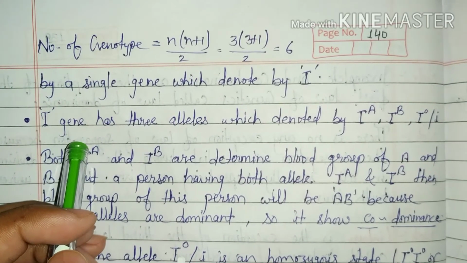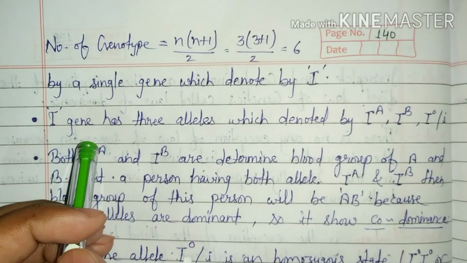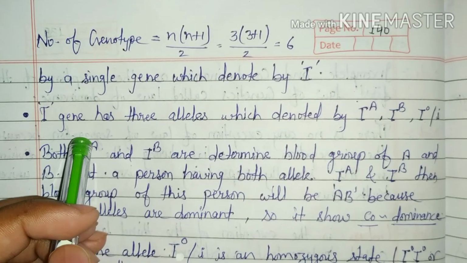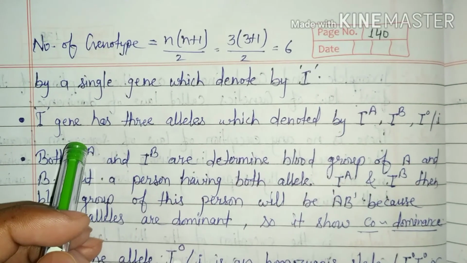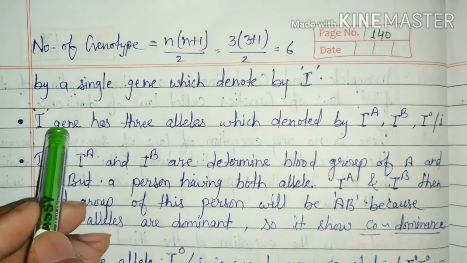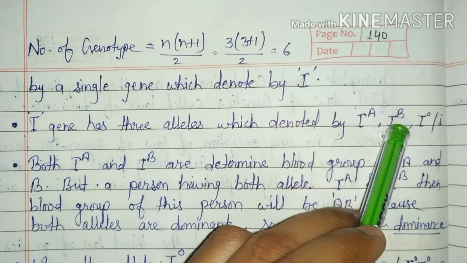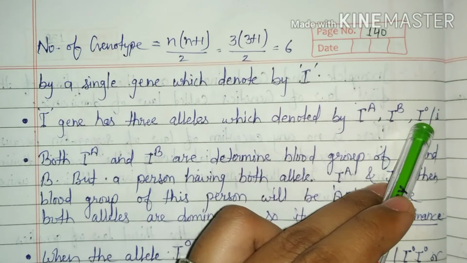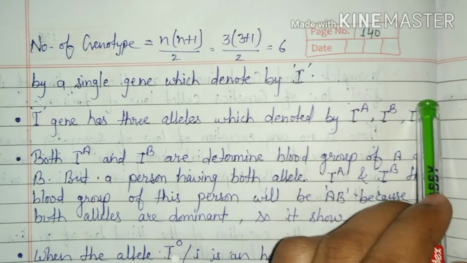Blood group is determined by the terminal sugar of fucose present on RBC surfaces, and fucose is also called as H antigen. For terminal sugar, there are 3 alleles, capital I, A, IB and I0. It means I gene has 3 alleles which are denoted by IA, IB, I0 or small i. This condition is called as multiple allelism for a single gene.